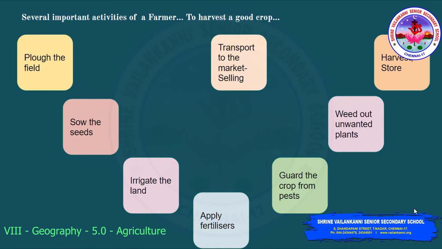There are several important activities which a farmer has to do to harvest a good crop. Okay, so first and foremost he has to plow the field and then sow the seeds, irrigate the land, apply fertilizers and guard the crop from pests, weed out the unwanted plants. You will take away the unwanted plants. Then harvesting the crop and then transport the crop to the market for selling and earn the profit. So these are all the activities that you can see a farmer is doing to harvest a good crop.